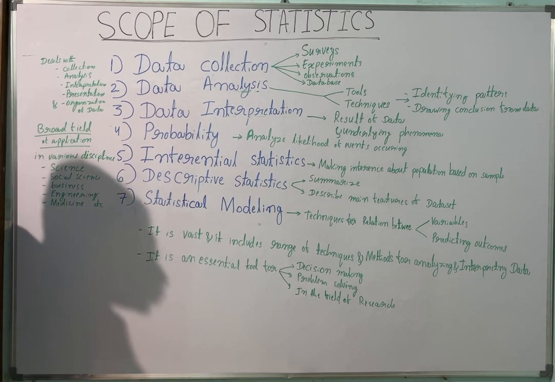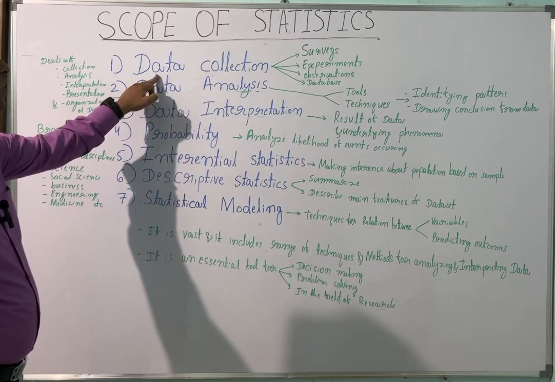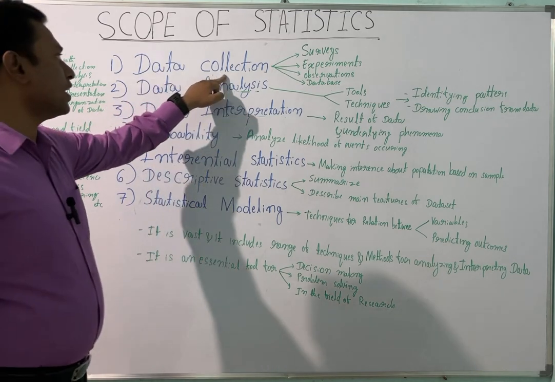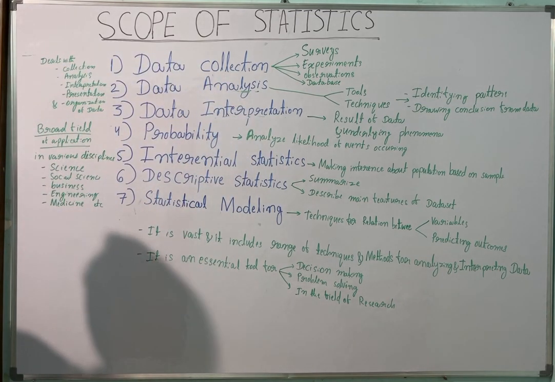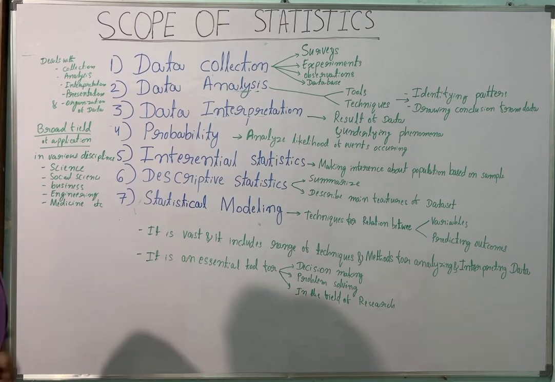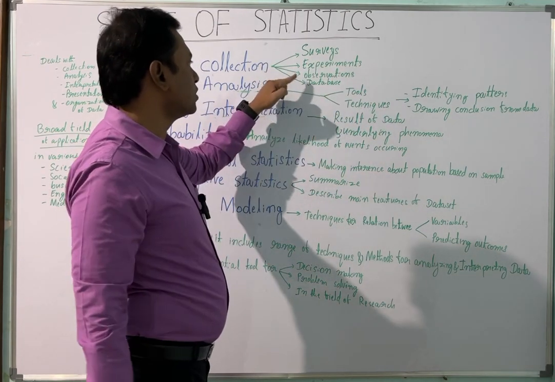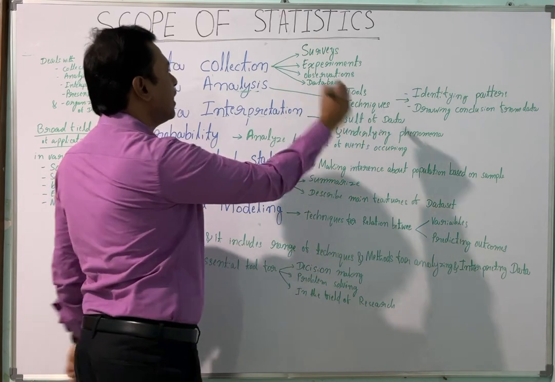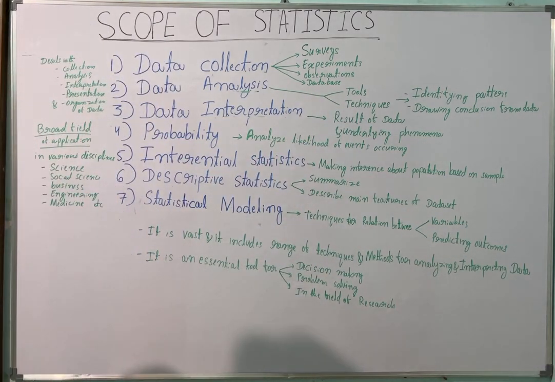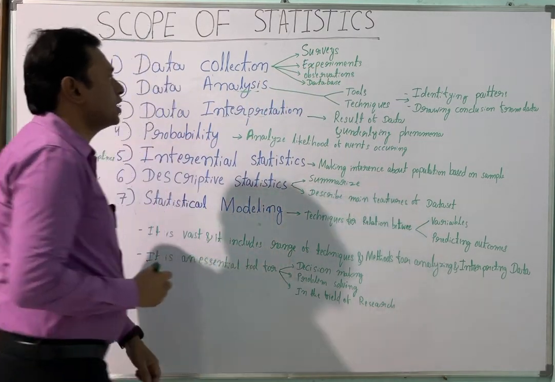In this scope of statistics, the first thing is data collection. Statistics is concerned with the collection of data from various sources through surveys, experiments, observations, and databases. It means the data we are collecting comes through these various sources.